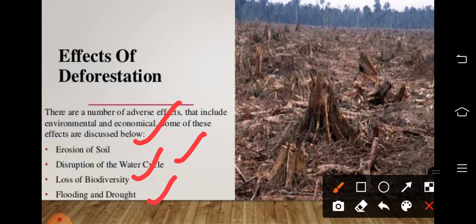Meaning, without rain that land will dry up. Okay, so drought may happen and also, at the same time, flooding.